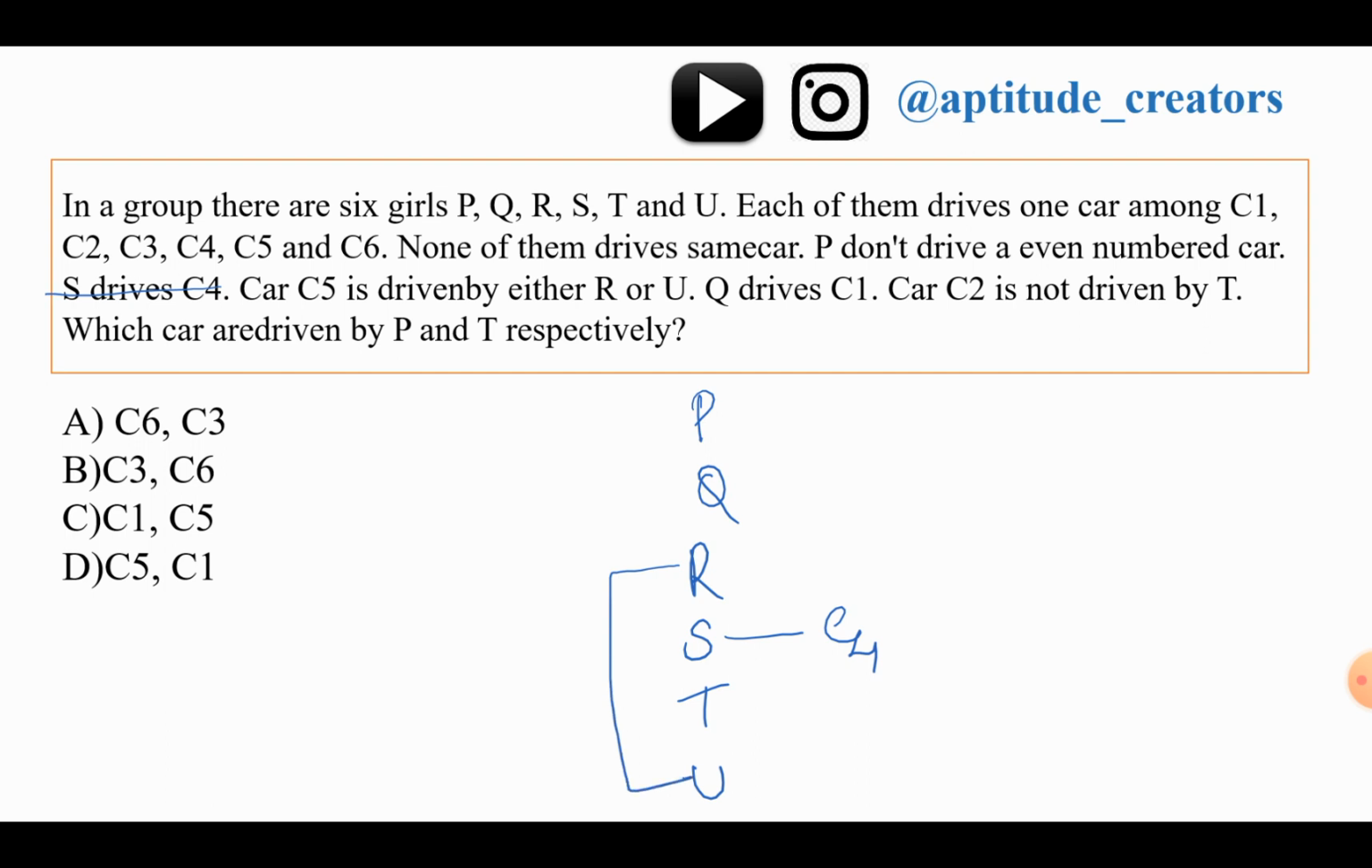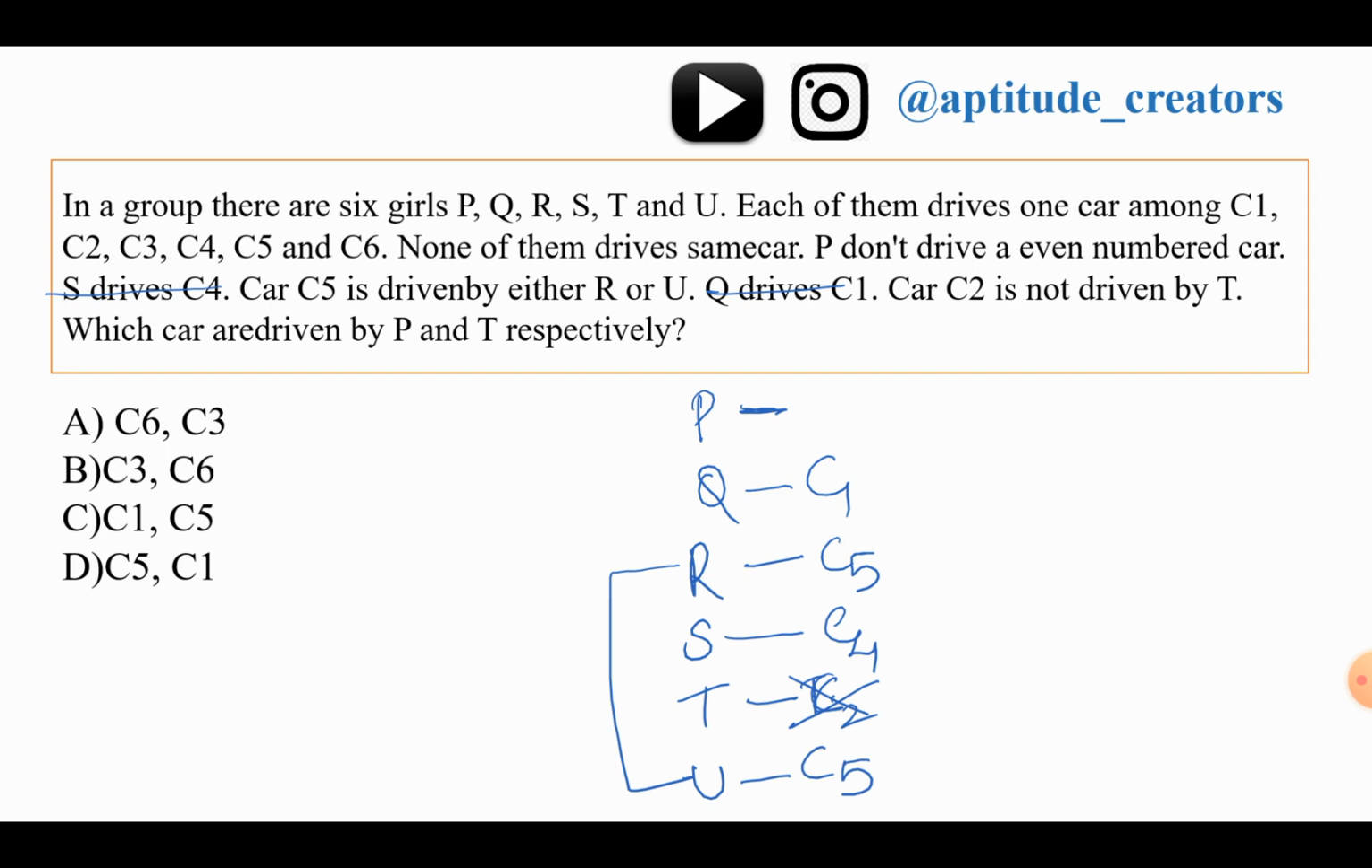Q drives C1, and C2 car is not driven by T. Next, which cars are driven by P and T respectively? Here C2 is not driven by T. P doesn't drive an even number car, means it can be an odd number car, right? C5 is driven by either R or U.